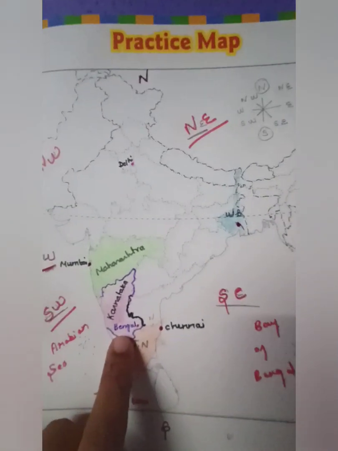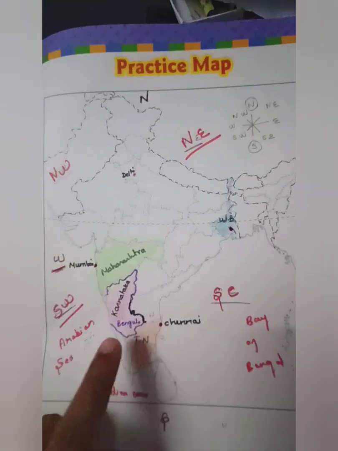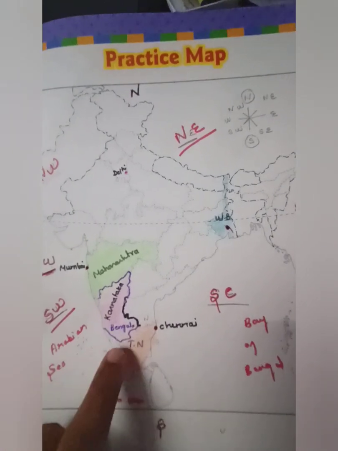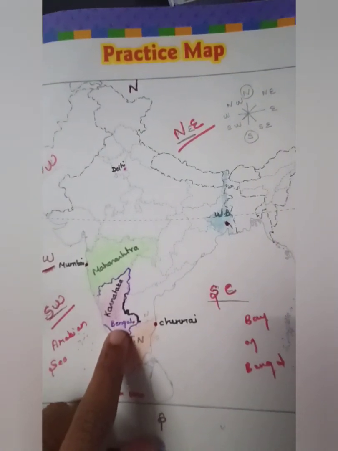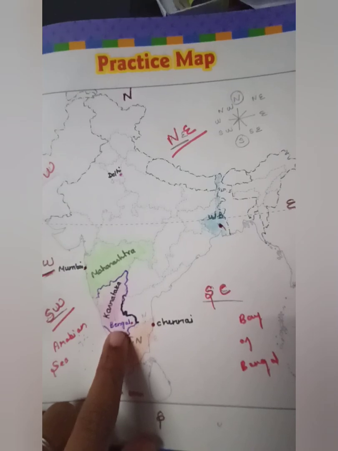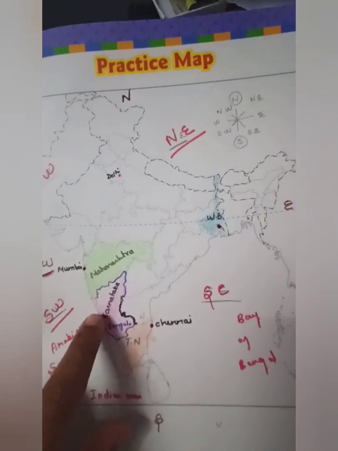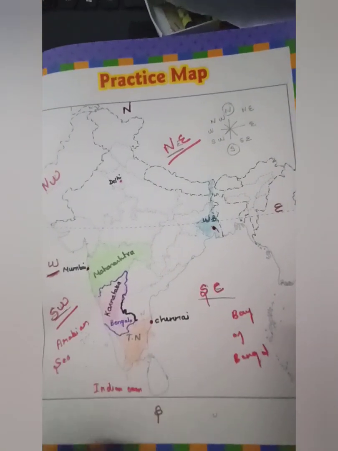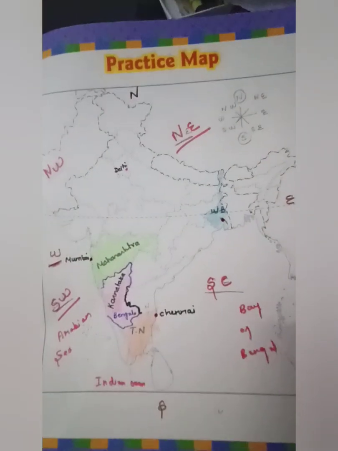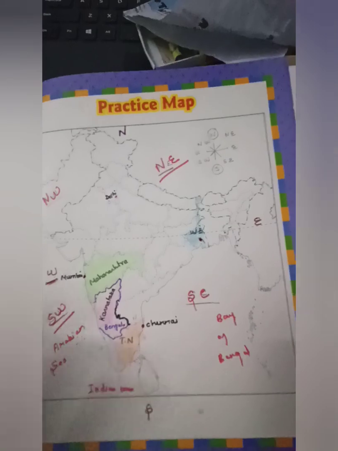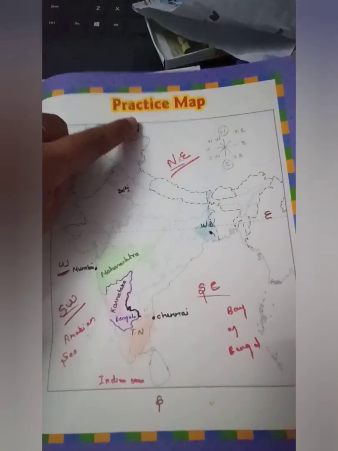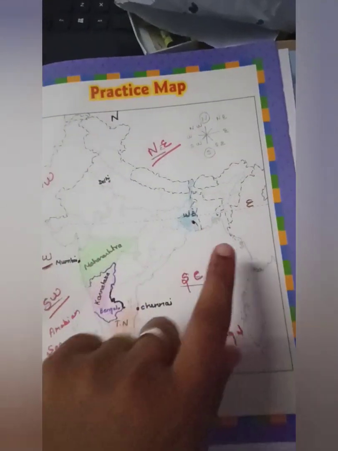And Bengaluru, the remaining cities, we can learn after 2 sessions. Bengaluru is the capital of Karnataka. So this one we can deal with a little later. Okay, so just leave it. And now let us have a recap. What we learned: we have 4 directions, that is north, south, west and east.